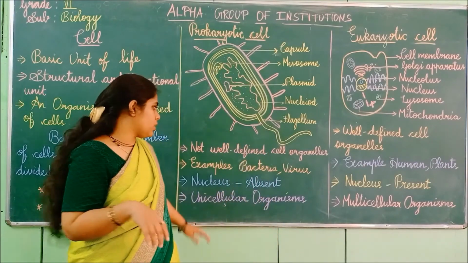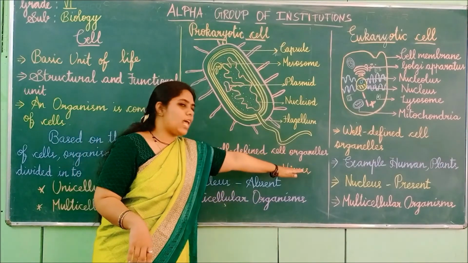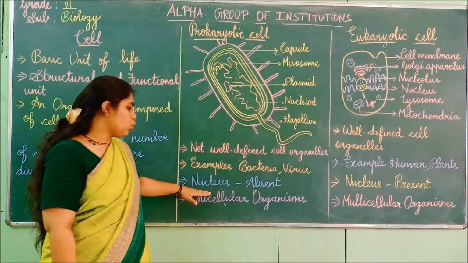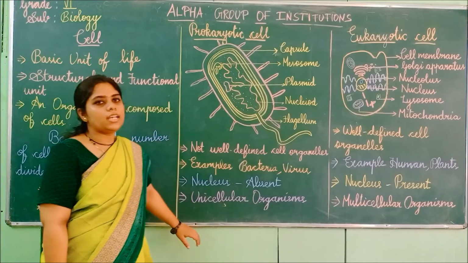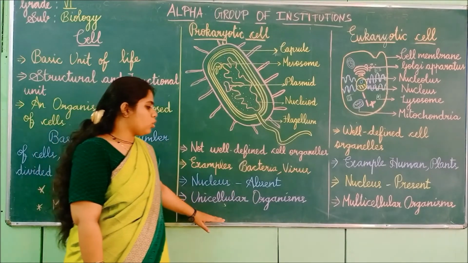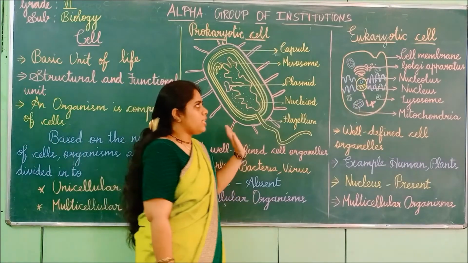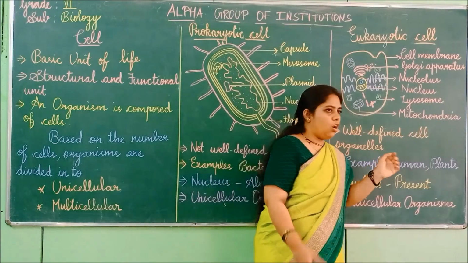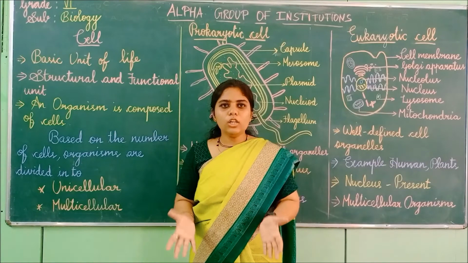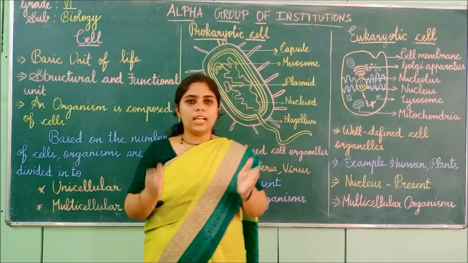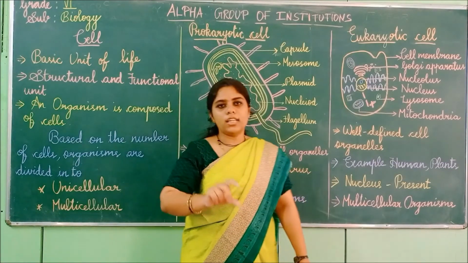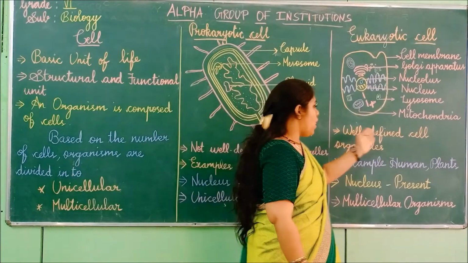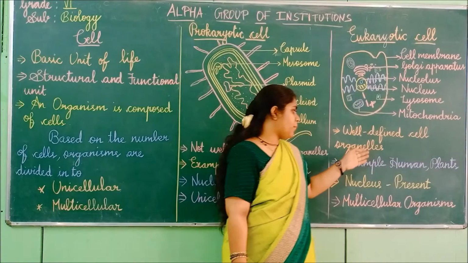Unicellular organisms have no well-defined cell organelles, for example bacteria and virus. The nucleus is absent, and this will be present only in unicellular organisms. Next, moving on to the eukaryotic cell, which has well-defined cell organelles. It is a very complicated, well-defined cell, where each cell organelle has its own specific function. That is why well-defined cell organelles are present.